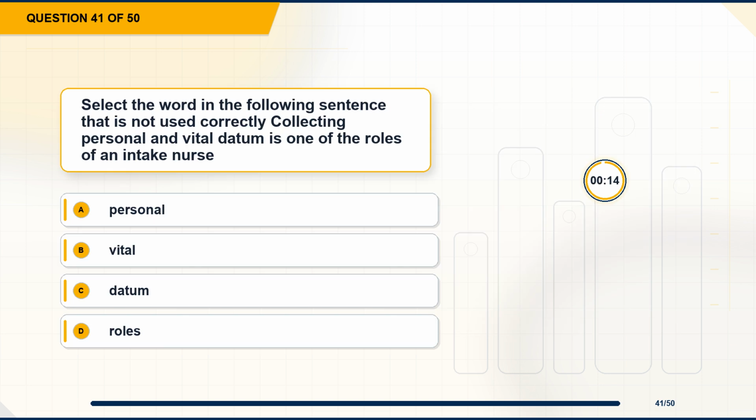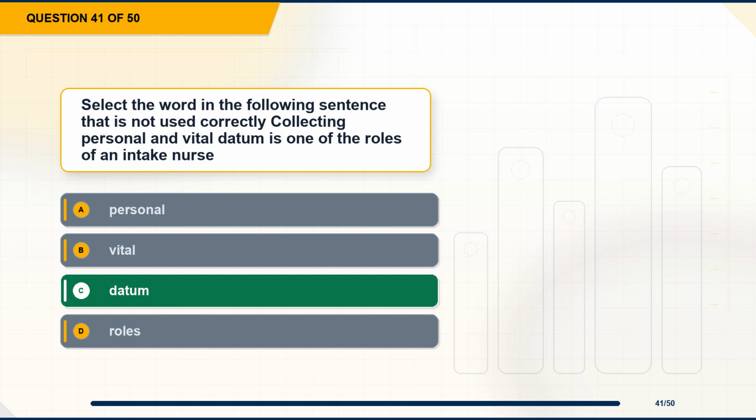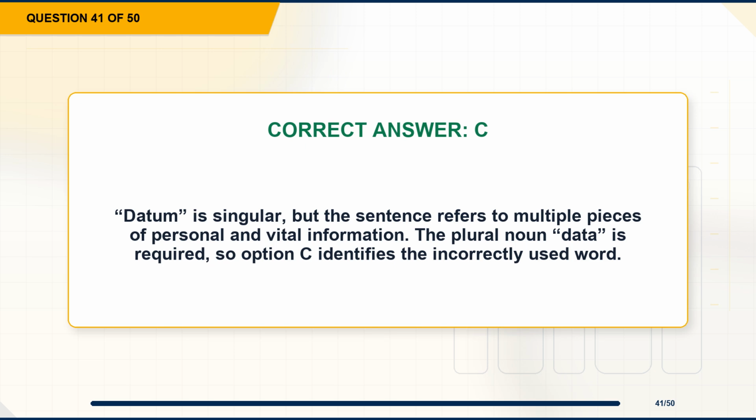Question 41. Select the word in the following sentence that is not used correctly. Collecting personal and vital datum is one of the roles of an intake nurse. Option A, personal. Option B, vital. Option C, datum. Option D, roles. The correct answer is option C, datum. Explanation. Datum is singular, but the sentence refers to multiple pieces of personal and vital information. The plural noun data is required, so option C identifies the incorrectly used word.